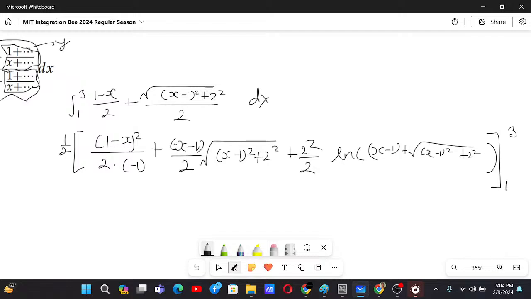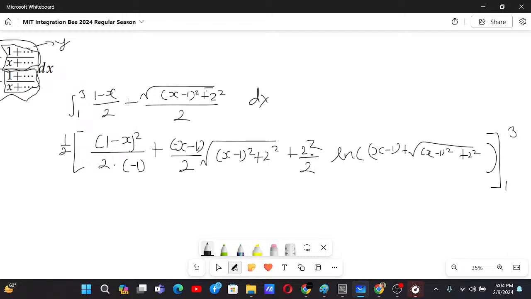So did I miss something? Okay, no, I have not, I guess. But why does it look like I have? This is a square by 2.